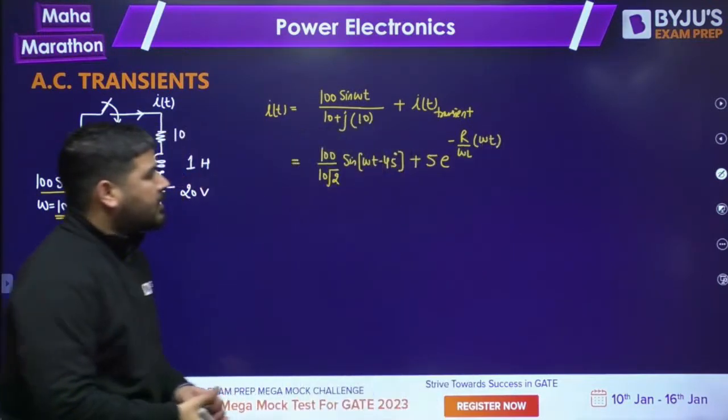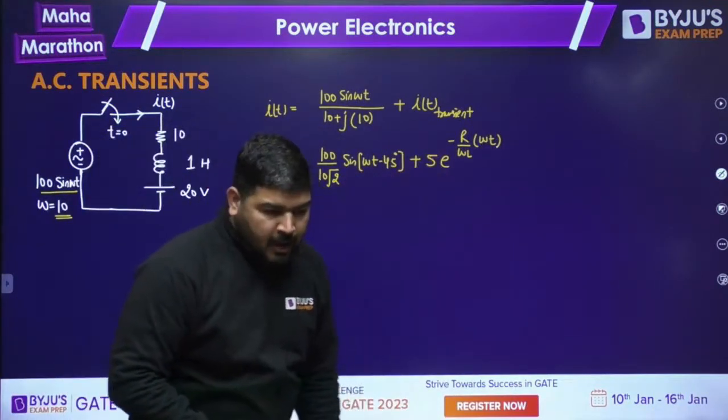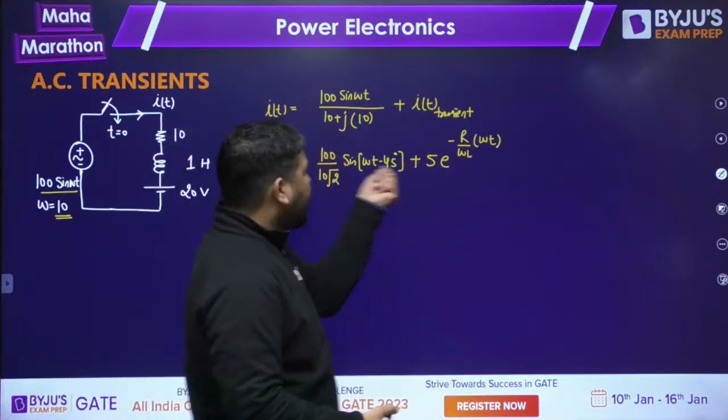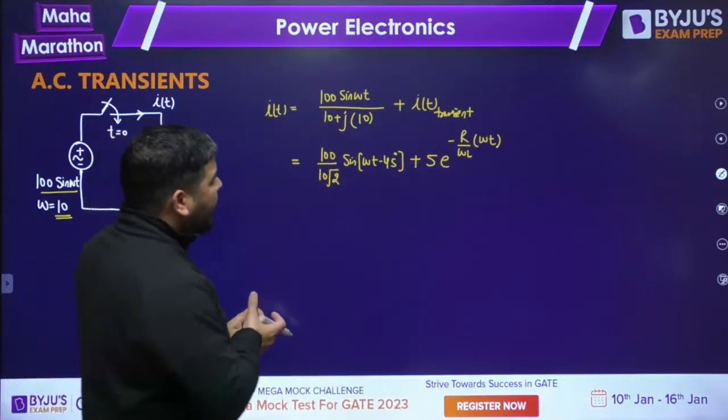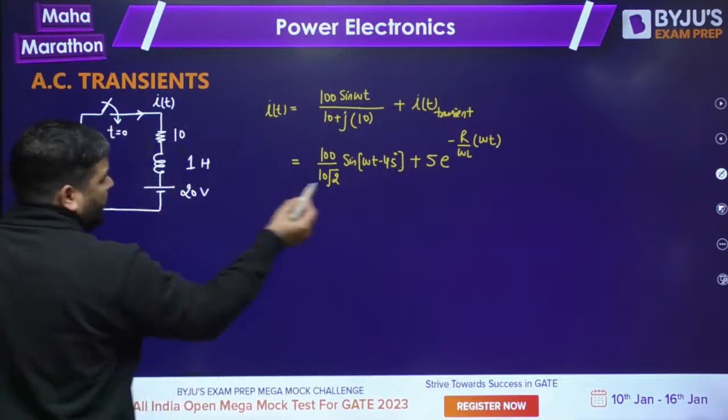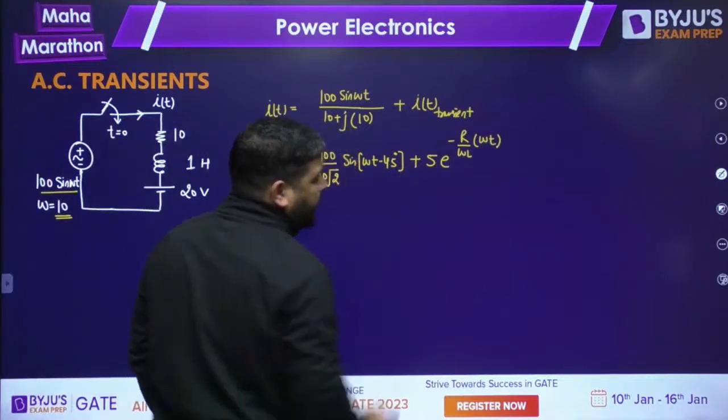This will be the expression for the transient current. I hope it is clear to everyone. This is my transient current. So we have calculated the current due to the AC source, and also you can put the value of omega L and omega t.